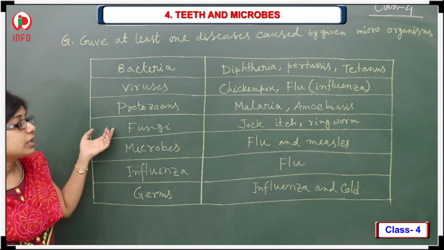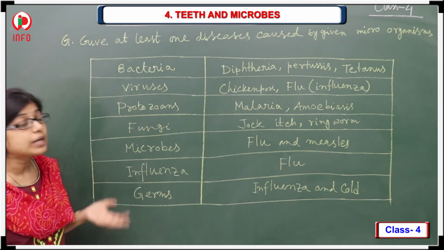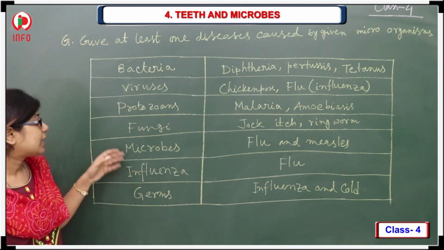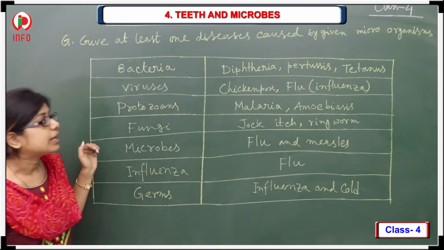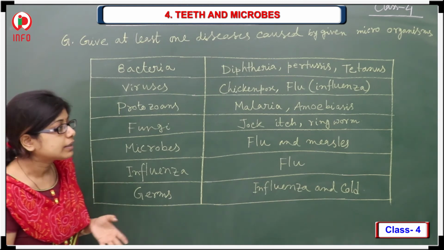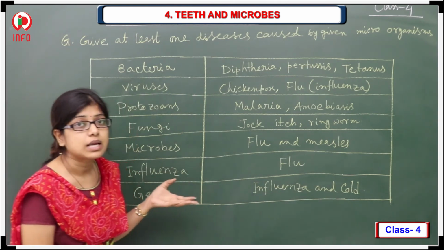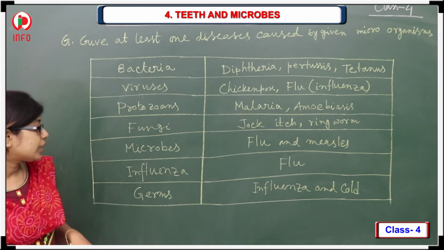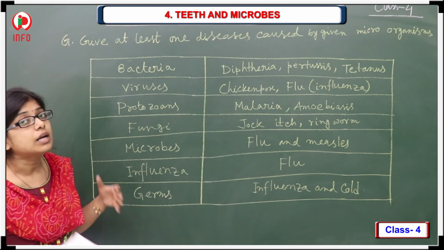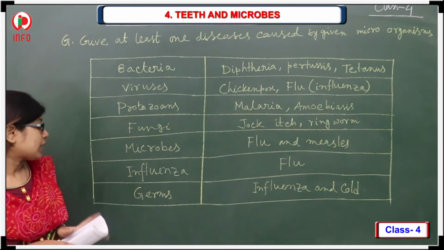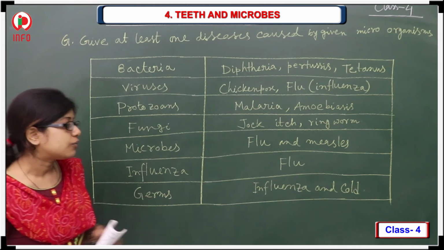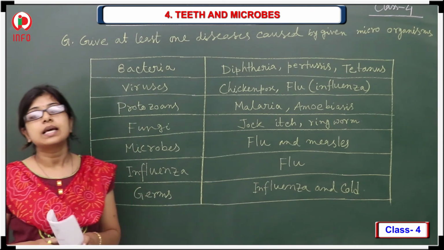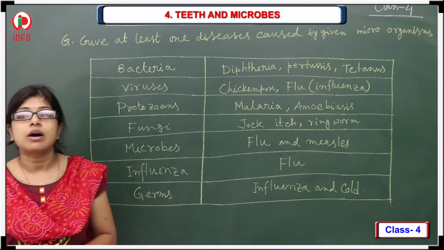And the fungi, what are they doing? Jock itch and ringworm. And what about the microbes? They are spreading flu and measles and influenza. They are spreading the flu and germs, influenza and cold. These kinds of diseases are spreading around us.